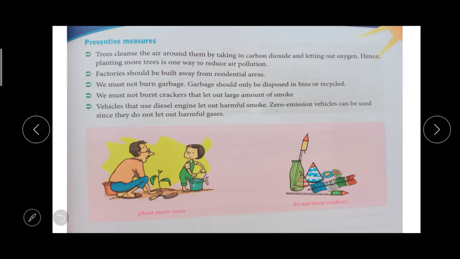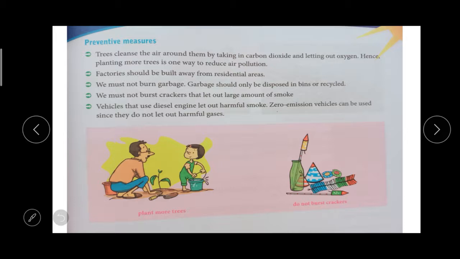And we should not burst crackers. We should not use crackers, which release a large amount of smoke. Even if we burn a small cracker, it will release a large amount of smoke. Then vehicles that use a diesel engine also release a large amount of smoke, so we should use zero emission vehicles.